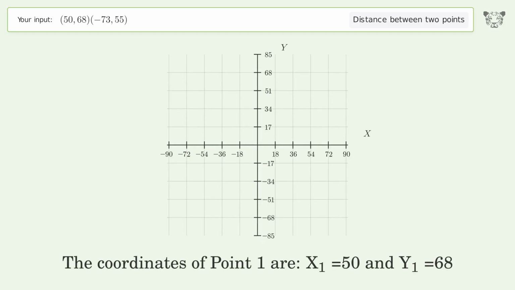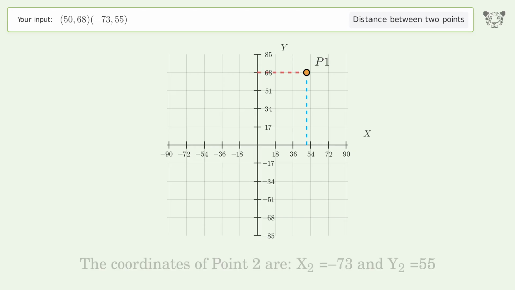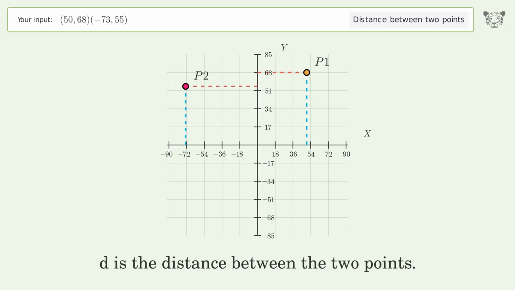The coordinates of point 1 are x1 equals 50 and y1 equals 68. The coordinates of point 2 are x2 equals negative 73 and y2 equals 55. D is the distance between the 2 points.